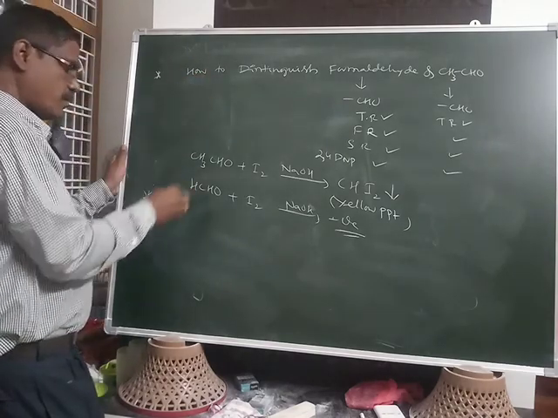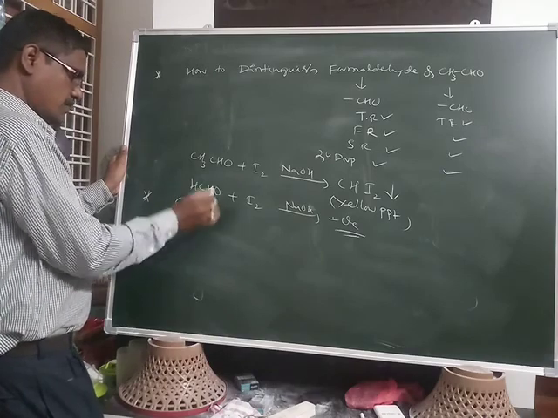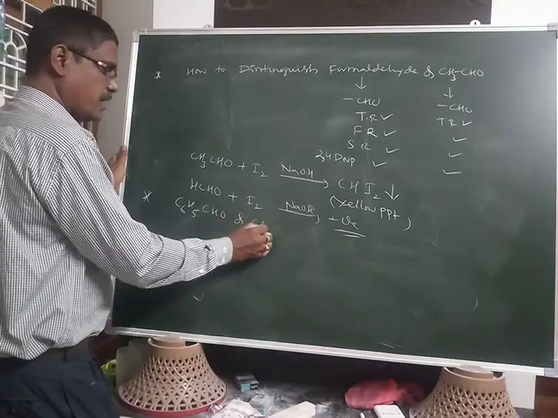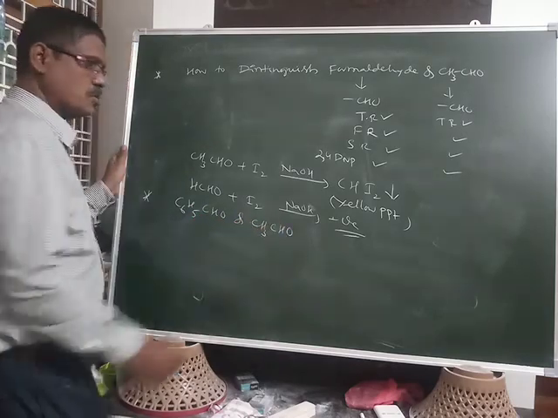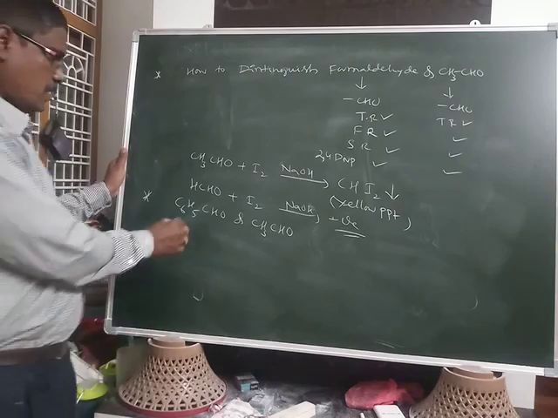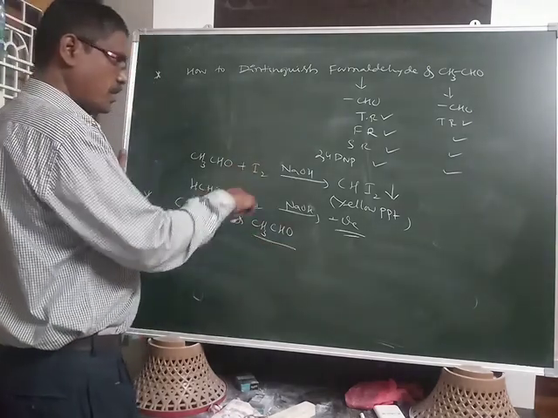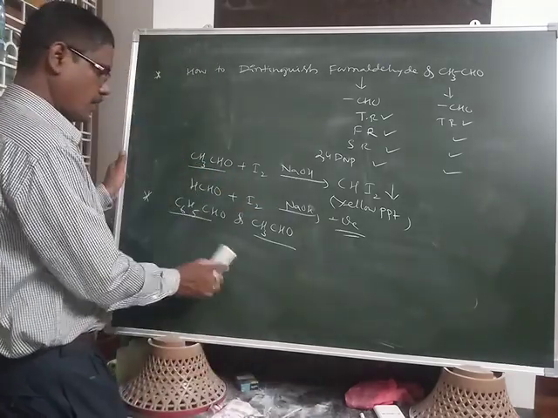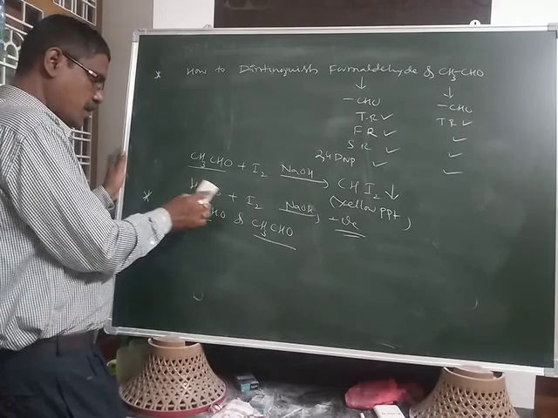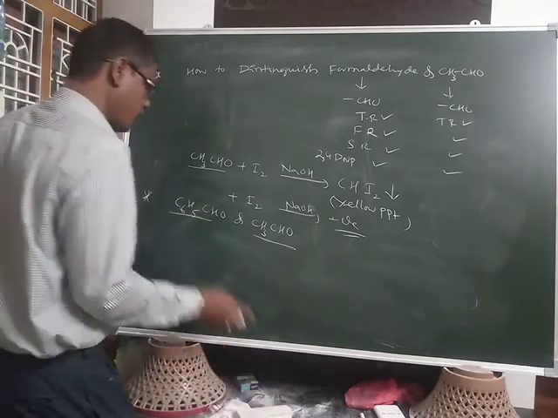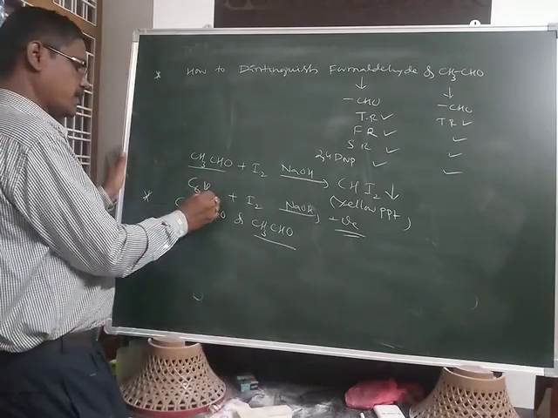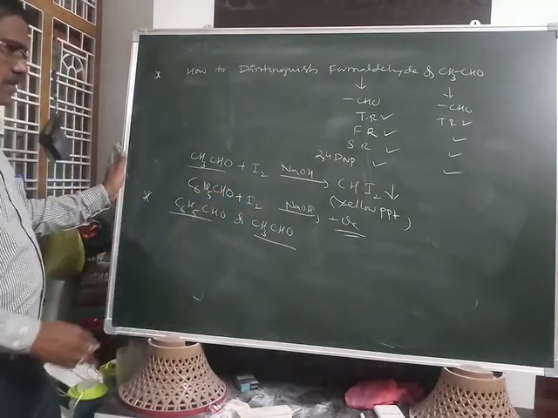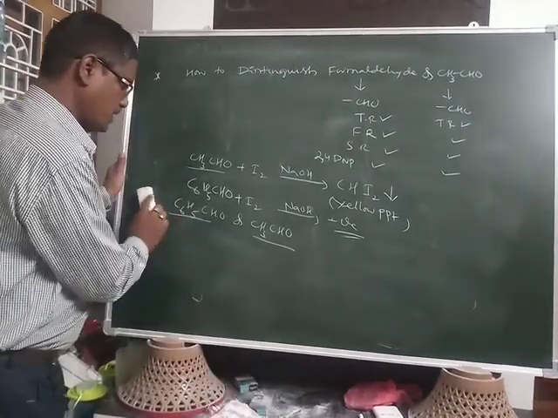Same way, when formaldehyde is changed to benzaldehyde, benzaldehyde plus acetaldehyde will give the same information. Acetaldehyde is the same; I am replacing formaldehyde with benzaldehyde. Benzaldehyde has no alpha hydrogens.